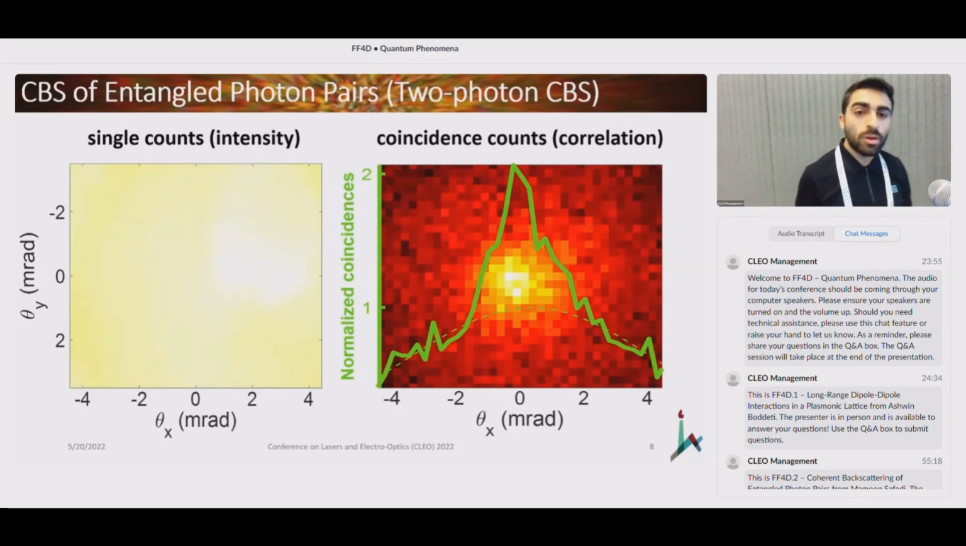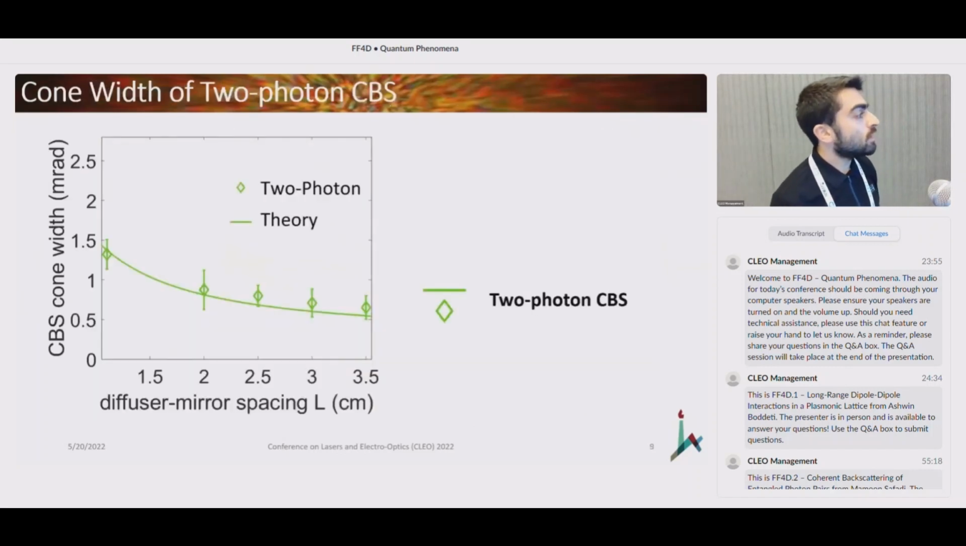And so then we wanted to test out, is this something specific only for the distance that we measured, or is it something more universal than that? So we went ahead and started varying the distance between the diffuser and the mirror and measured the CBS cone width as shown here. So green diamonds are the experimental data that we collected, and the green curve is the theoretical prediction that we had.